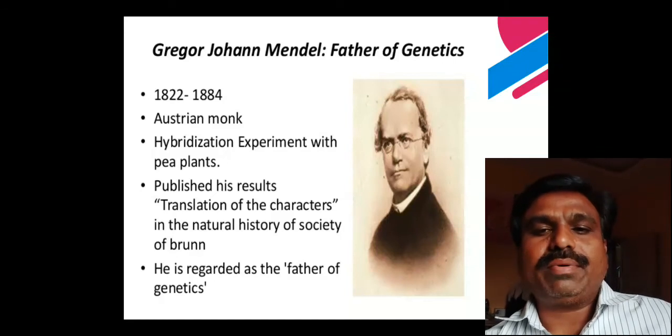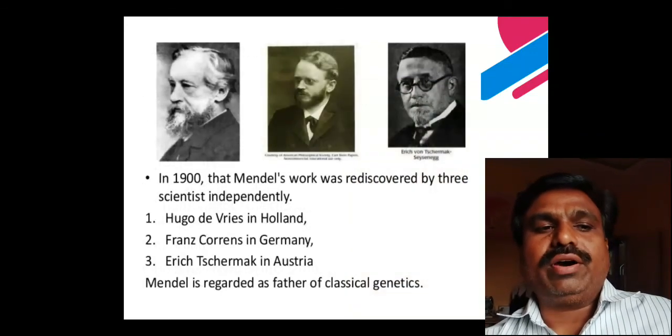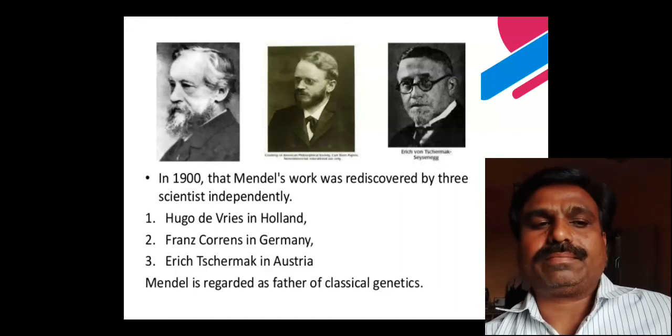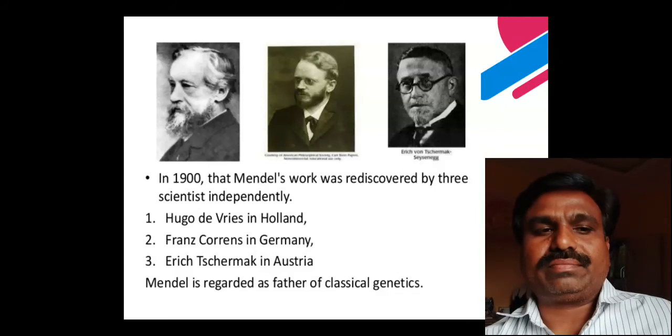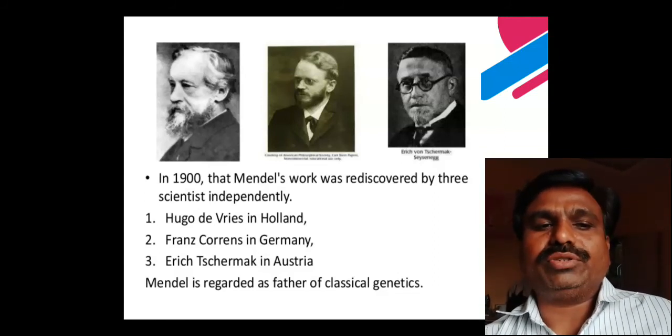The scientific name of the garden pea plant is Pisum sativum. His work was published, on the results of the transmission of characters, in the Natural History Society of Berlin. He is regarded as the father of genetics.